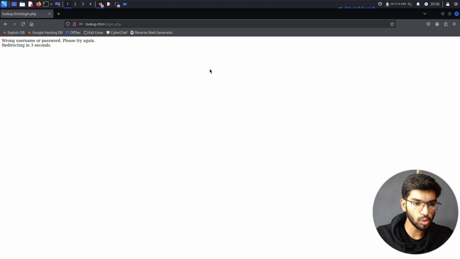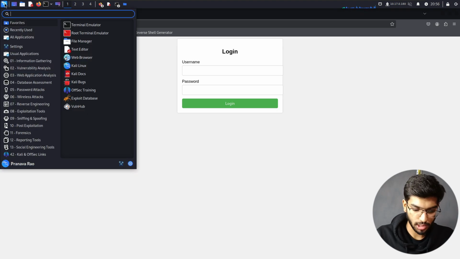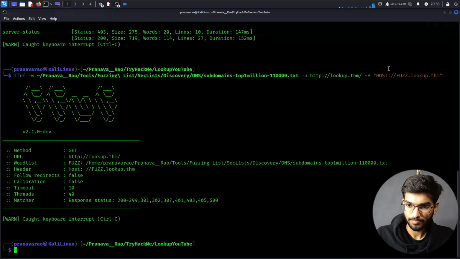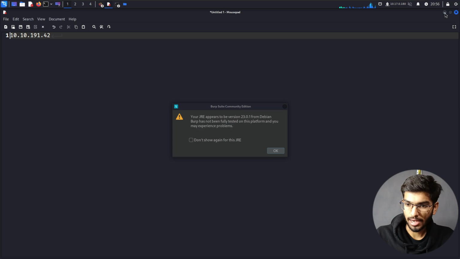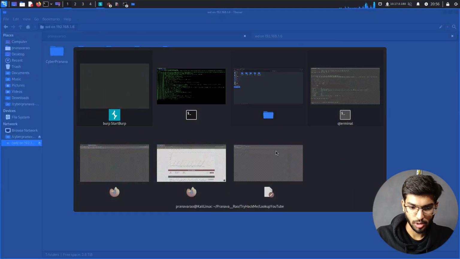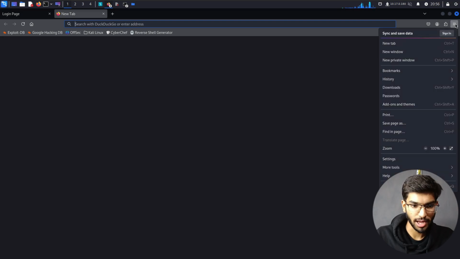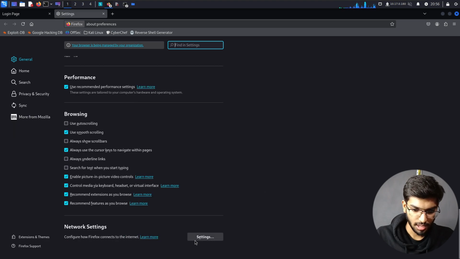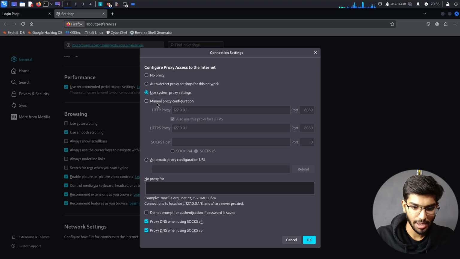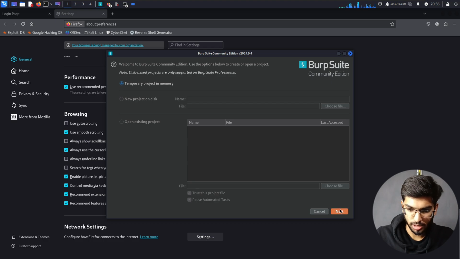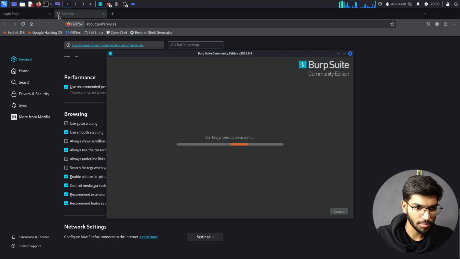I even tried with Burp Suite. I can show it to you. So let me fire up my Burp Suite. Meanwhile, let me open up my settings while Burp Suite is booting up. Settings, and then manual proxy configuration. Okay. Burp Suite here. Next, Start Burp.